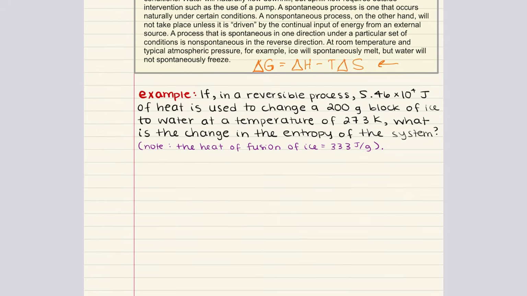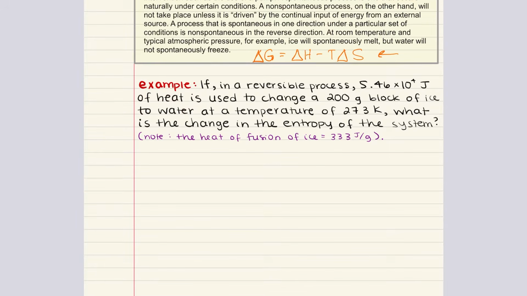Now, with that, let's go ahead and tackle a practice problem before we wrap up the chapter. This problem says if in a reversible process, 5.46 times 10 to the 4 joules of heat is used to change a 200 gram block of ice to water at a temperature of 273 Kelvin, what is the change in the entropy of the system? Note that the heat of fusion of ice is equal to 333 joules per gram.